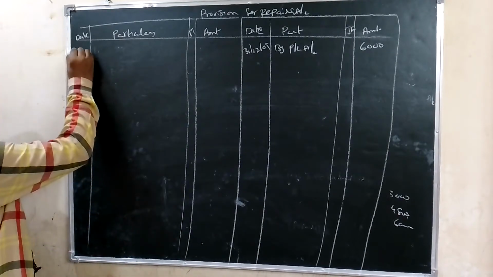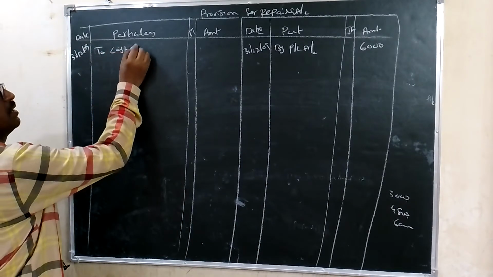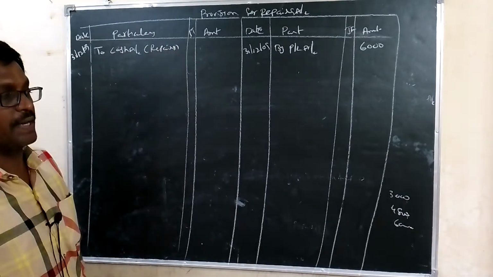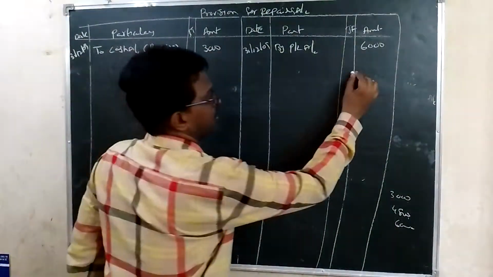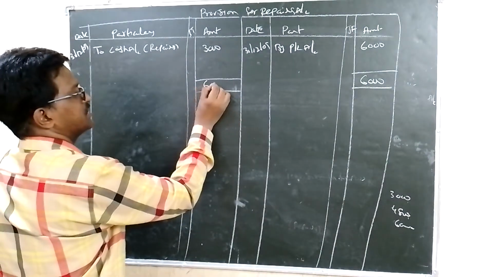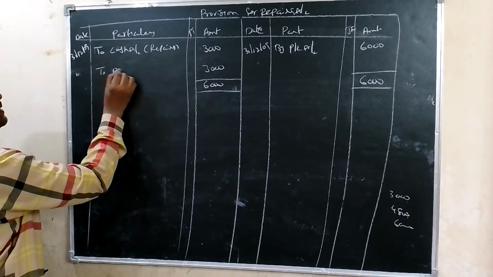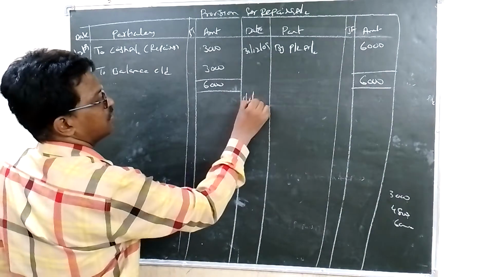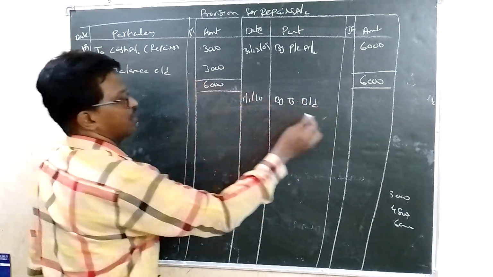So 31st December 2009 to cash. In brackets, to know it is a repair amount. Actual repairs amount is 3,000. Okay, so let us total 6,000 minus 3,000. 3,000 balance carried down. Okay, on 1/1/2010 by balance brought down is 3,000.